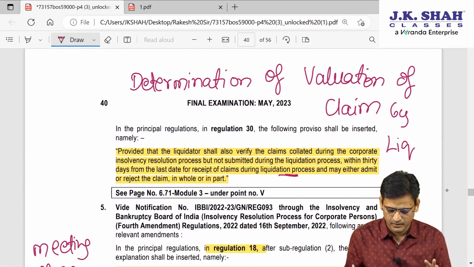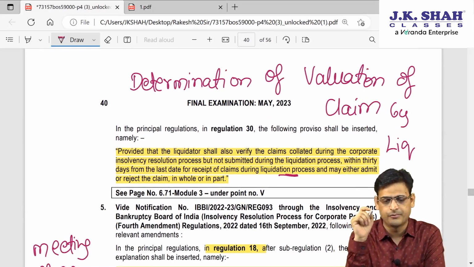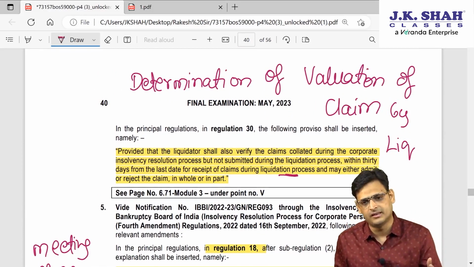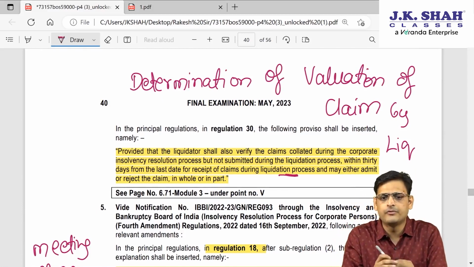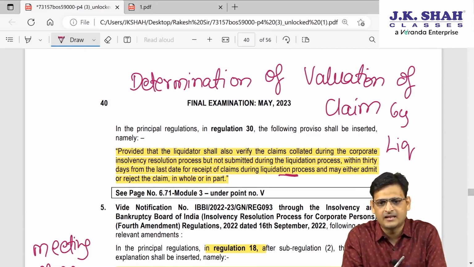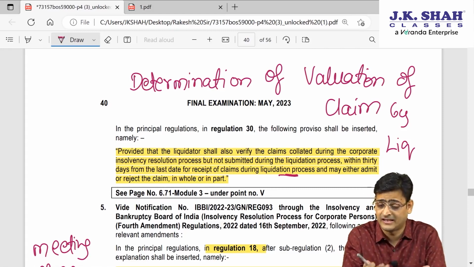Now, next point, determination of valuation of claim by liquidator. There is a process now. Whenever any claim is made to the liquidator, the liquidator verifies that claim and determines whether the claim is correct or not, whether it should be reduced, cancelled, or taken at the face value, whatever value it has been given.